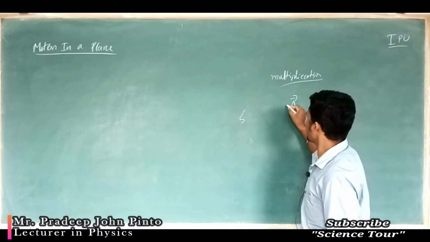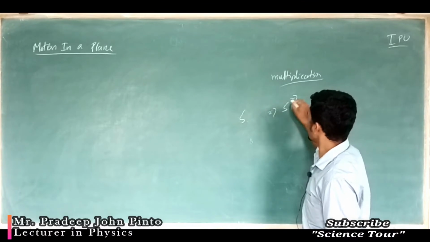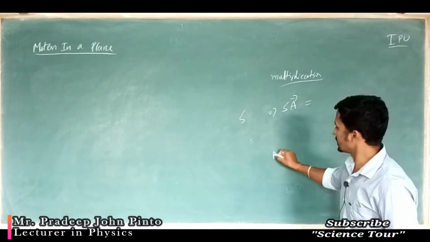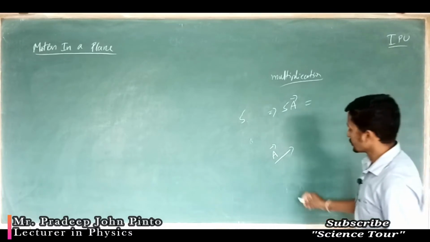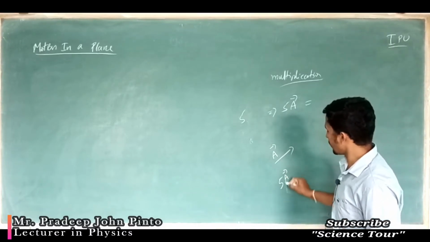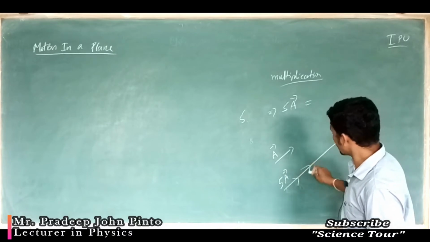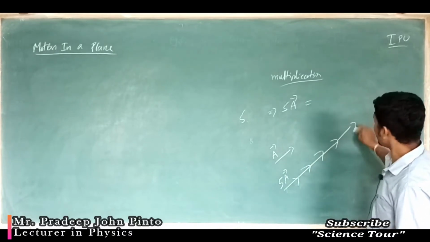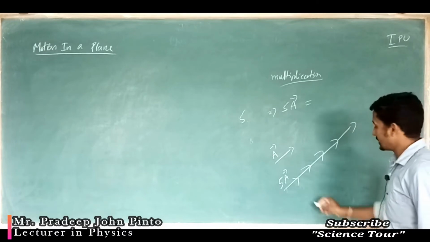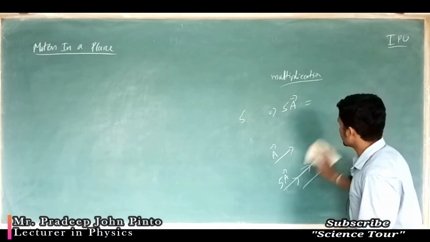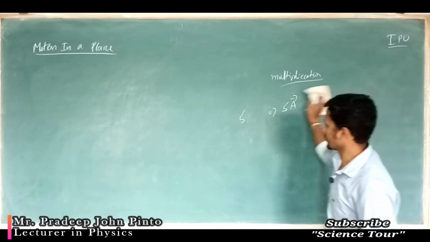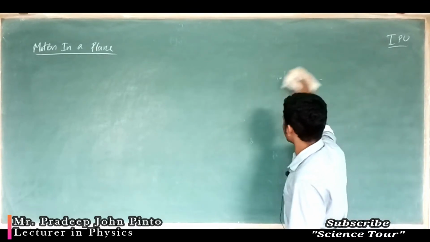So if I multiply, what happens? 5 into A, so A is this much long. So 5 times A means how much? 1, 2, 3, 4, 5 times more, like this, a single line. This was A, this was 5 times A, this was 2, this was 5 times 2, like that.